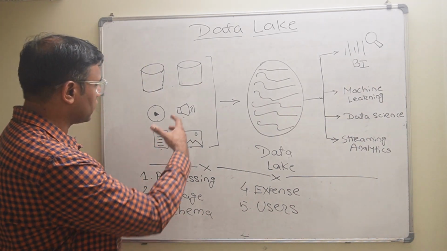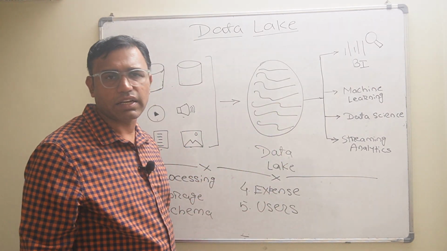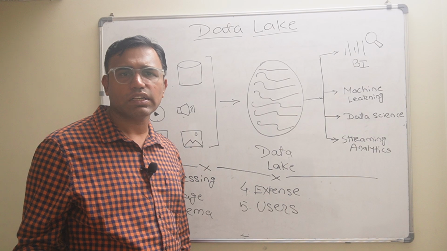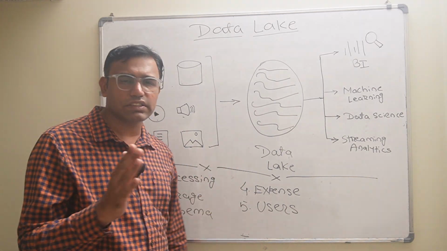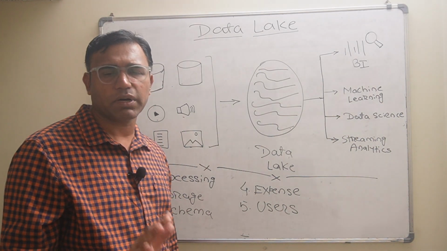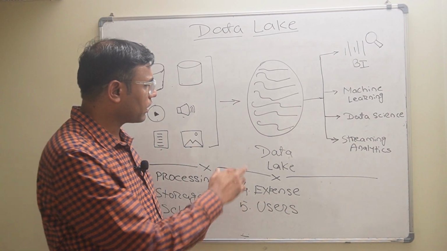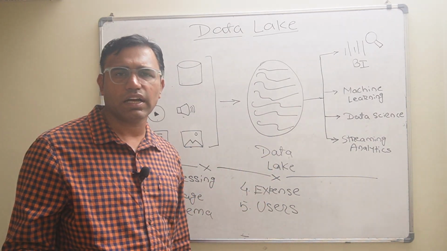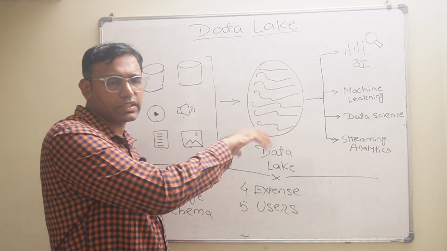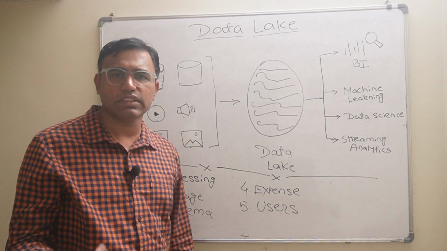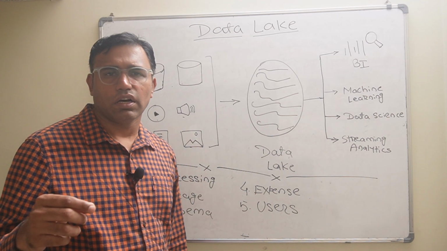So here data is extracted and then it will be stored into data lake, and then after storing the schema is decided in the data lake. But in data warehouse what happens, the schema is decided before storing the data, but in data lake the schema is decided after storing the data. Means again in data lake after storing the data it is decided in which format the data will be stored. So first of all data is stored and then what to do with data is decided. But in data warehouse first of all data is transformed into one unique format and then it is stored.